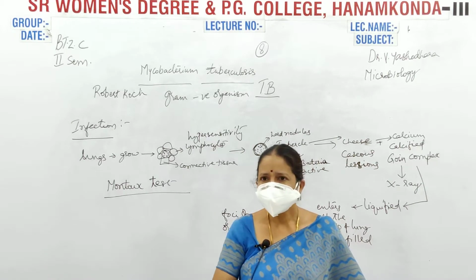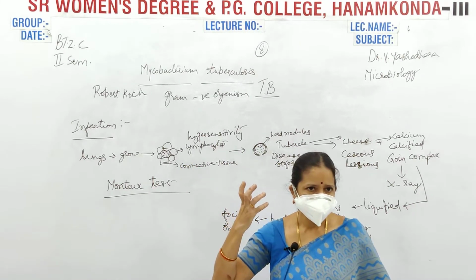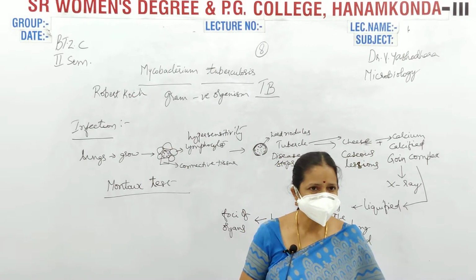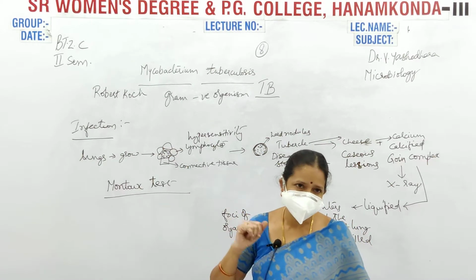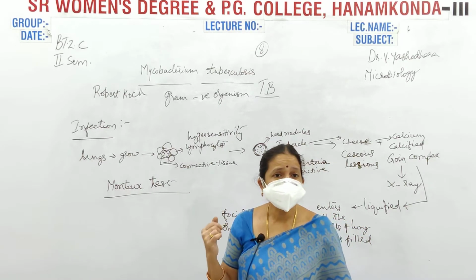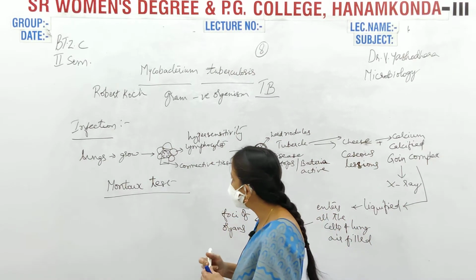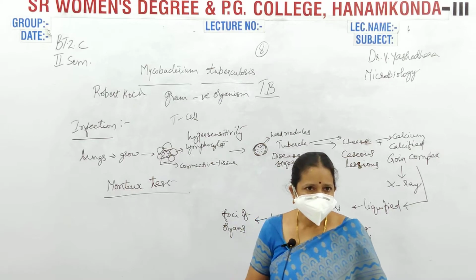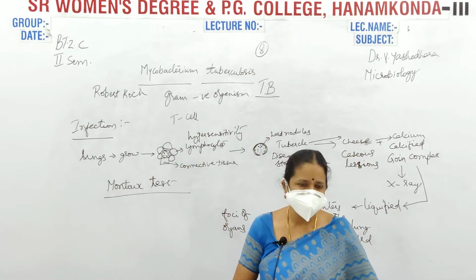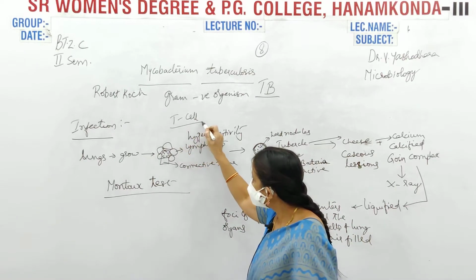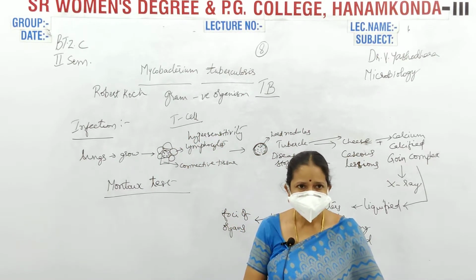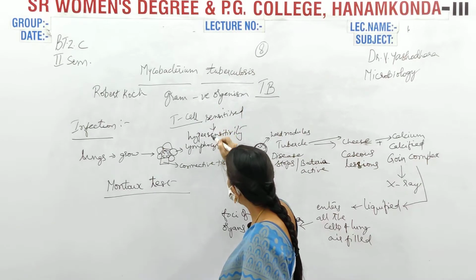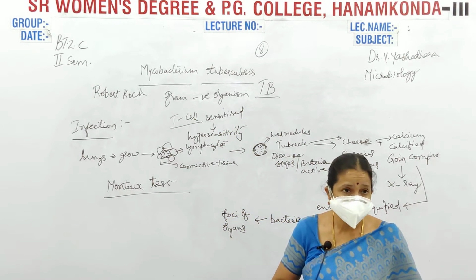Because see here, when the organism enters into our lungs, into our body, immediately what happens? It is attracting many lymphocytes. These lymphocytes are the cells of our immune system. Especially T cells get attracted, and the T cells will surround the bacterial infection site. When the T cells are surrounding the bacterial infection site, the T cells will become sensitized. Because of T cell sensitization, it is leading to a hypersensitivity reaction.